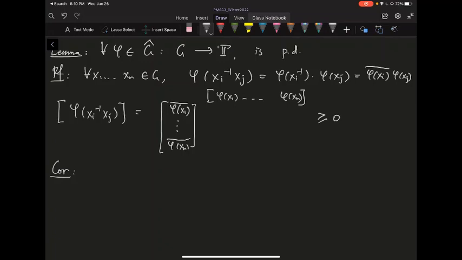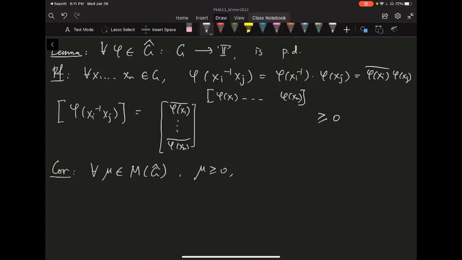And what are some other ways of combining these characters? Well, your characters are elements of the dual group. Your dual group is a locally compact abelian group, so it has a measure space, let's say M of G hat, okay? If you take any measure mu that is greater than or equal to 0,